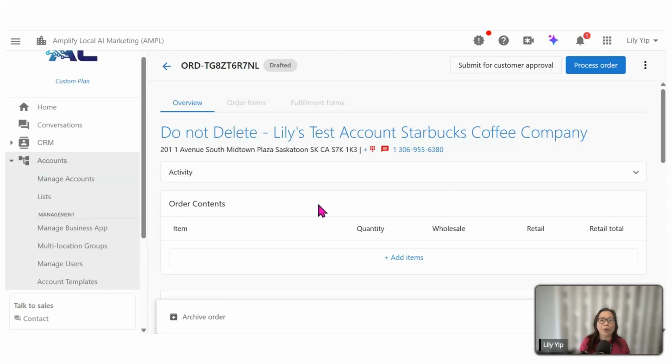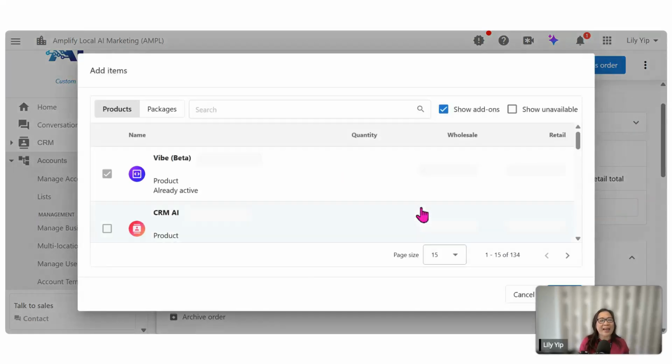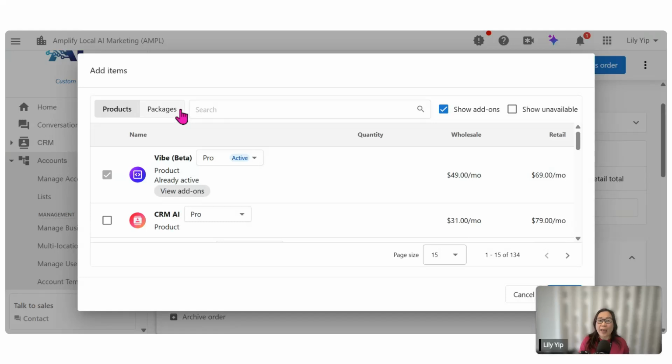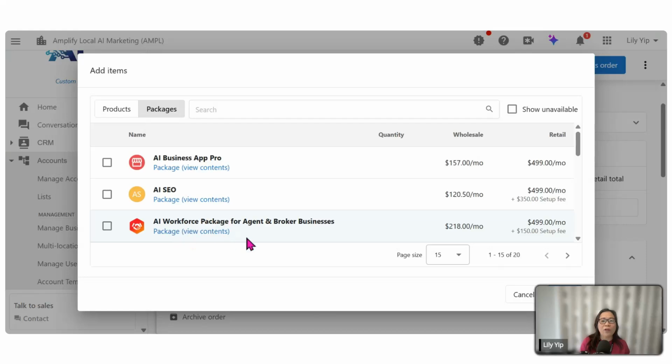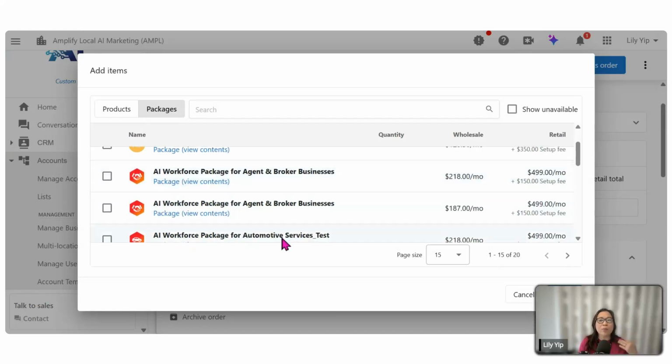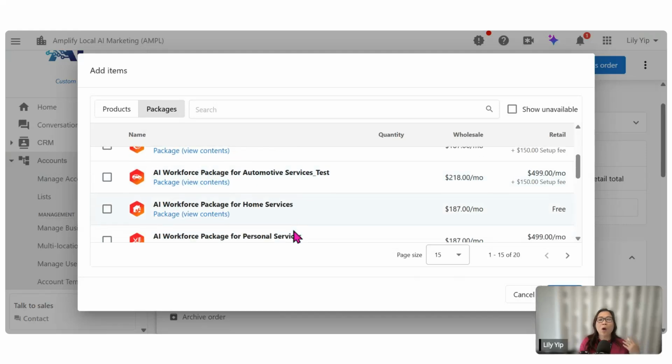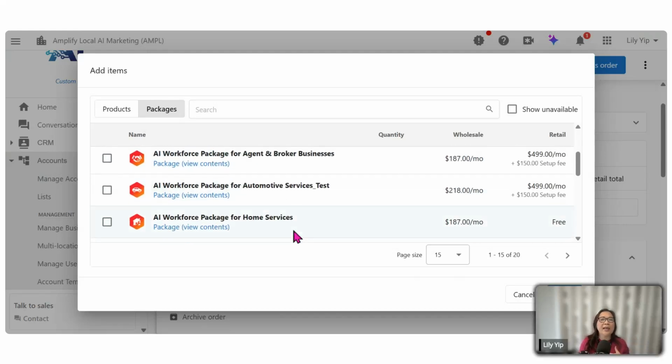All right, under the create new order, you can see it's still drafted. I will then select items. All right. So in Vendasta, we have some AI packages. So that, for example, we want to activate the AI package for our clients, which is the AI workforce package for agency, broker, automotive, home services. So for example, today, I'm going to activate this product for our home services clients. I'll click on activation and click on select.